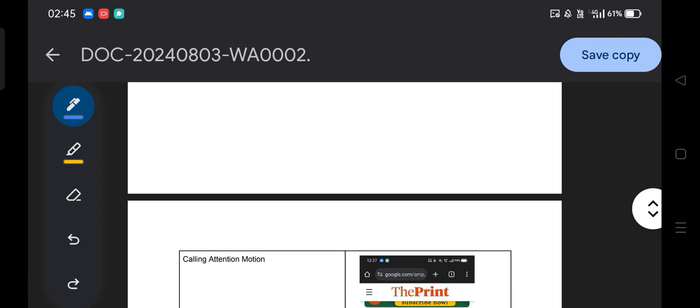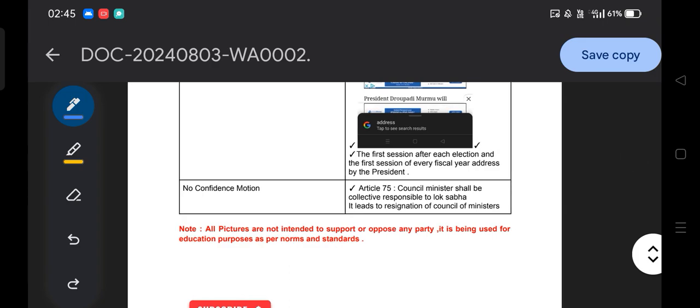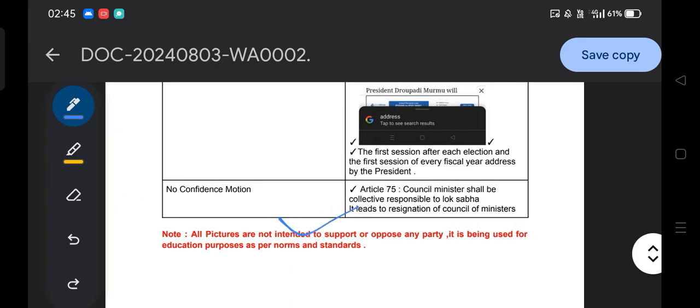This picture does not show political bias or support any kind of political ideology. To clarify that, there is a notice that all the pictures are not intended to support or oppose any party. They are being used for educational purposes as per the norm and standard of our India.